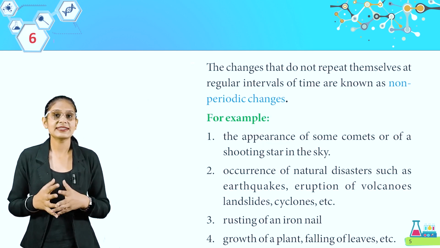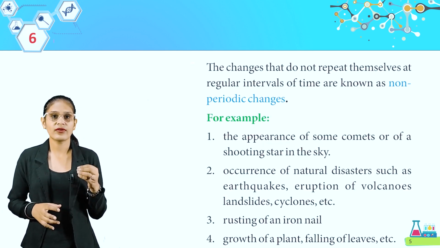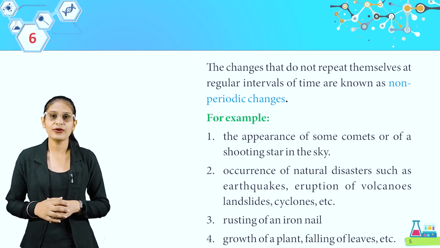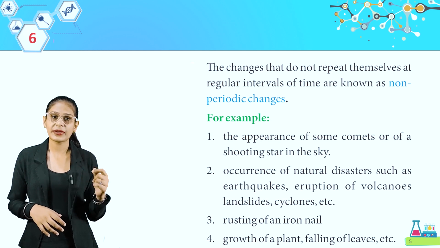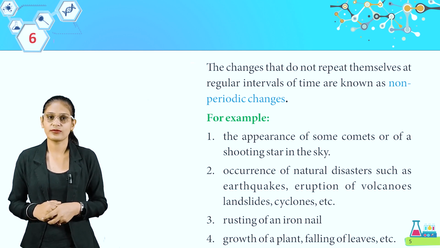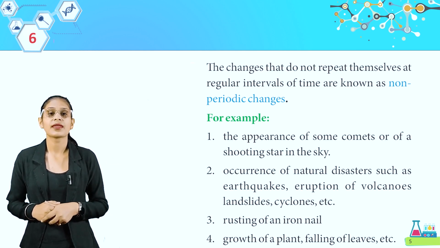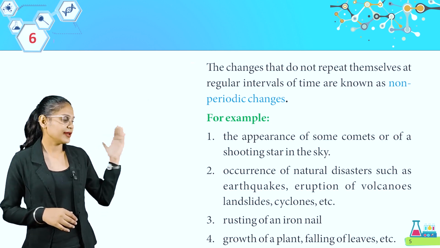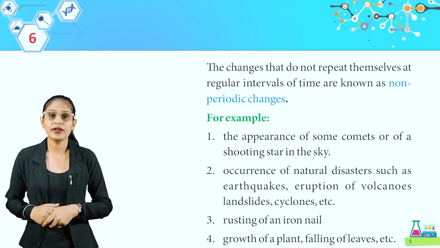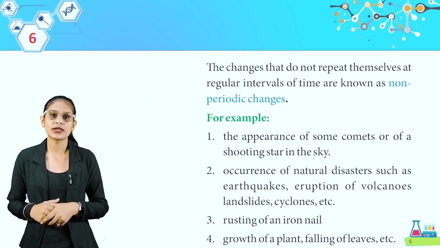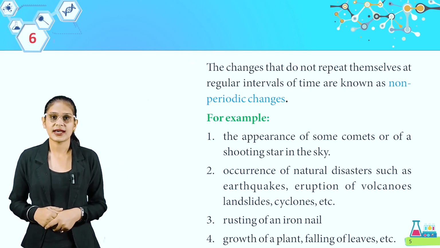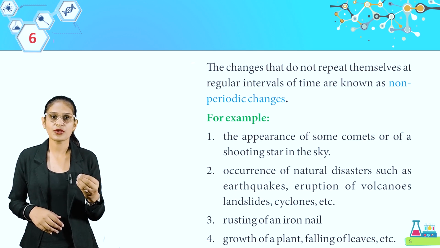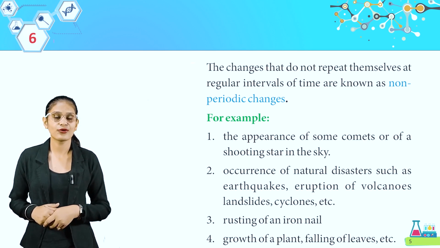The changes that do not repeat themselves at regular intervals of time are known as non-periodic changes. So students, वो change जो repeat नहीं होते हैं regular interval of time पे, these are non-periodic. Here are some examples. For example, look at the first, the appearance of some comets or of the shooting star in the sky. Come to the second, occurrence of natural disasters such as earthquakes, eruption of volcanoes, landslides, cyclones, etc.